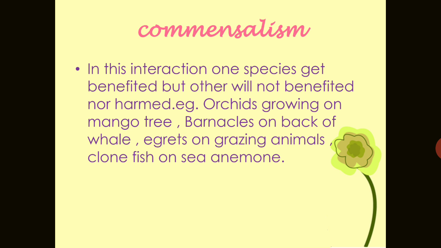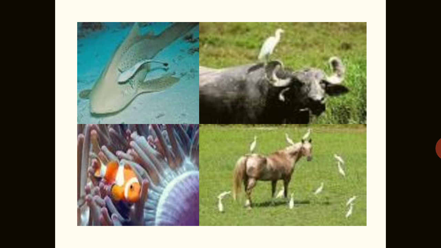Basically, the egret is a bird that forages close to where the cattle are grazing, because the cattle, as they move, stir up and flush out insects from the vegetation, which otherwise might be difficult for the egret to find and catch. So these are the examples of commensalism. You can see in this picture the egrets found on the buffalo's top and on the horse also. The barnacles are coming very close to that fish. You can see the whale has no effect from that, and a very small clownfish is found just near the tentacles of the sea anemone.